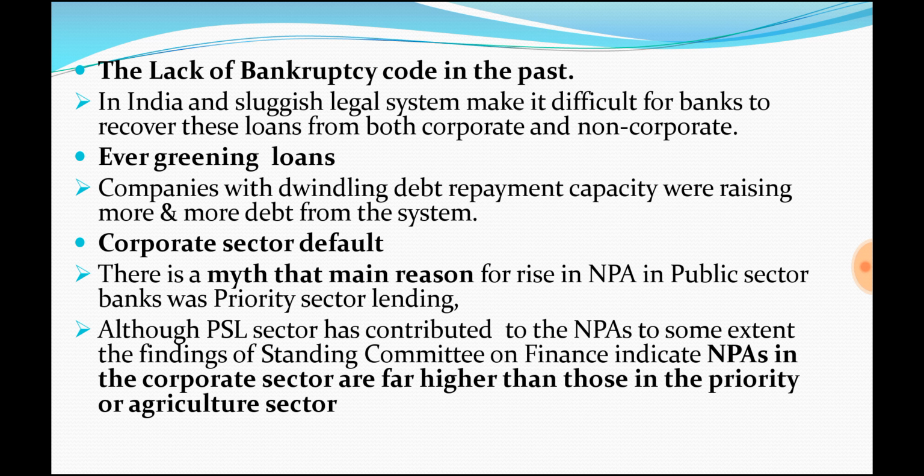Although in priority sector lending there are some NPAs, that is at the normal level, and it is a very, very meager amount. The huge NPAs happen in the corporate sector. So the corporate sector is the major contributor towards this rise in NPAs. Otherwise we wouldn't be having this much NPA. The rise in NPAs is attributed to another reason: the corporate sector.